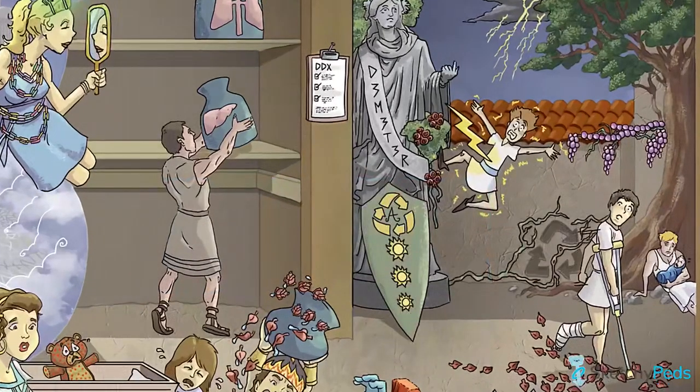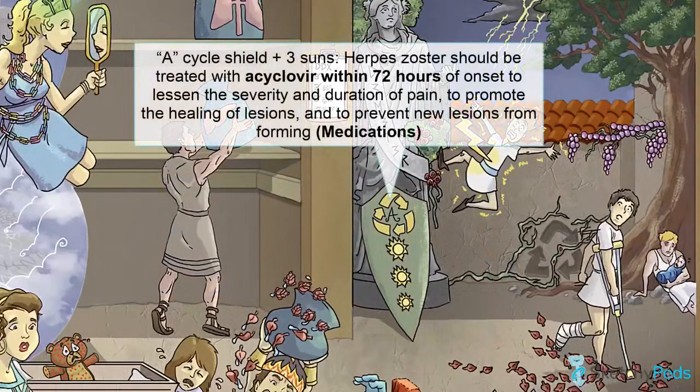Once you have made the diagnosis, they should be started on antiviral therapy with oral acyclovir, or in more severe cases, with IV acyclovir, preferably within 72 hours of symptom onset, hence the 3 suns on his shield. This will help to lessen the severity and duration of pain, promote the healing of the skin lesions, and prevent new lesions from forming. Typically, antiviral therapy is only given after 72 hours if new lesions are still appearing, as there is likely little benefit once lesions have crusted over.